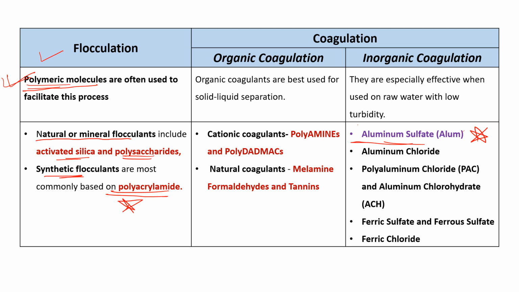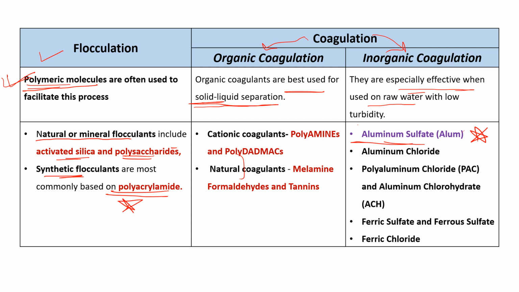Then coagulants are classified into organic coagulants and inorganic coagulants. The organic coagulants are best used for liquid-solid suspension. Okay, and the inorganic coagulants are especially effective when used in raw water having low turbidity. The inorganic coagulants हम कभी यूज करते हैं जब वाटर के अंदर द सस्पेंडेड पार्टिकुलर मैटर बहुत कम अमाउंट में हो. ठीक है.